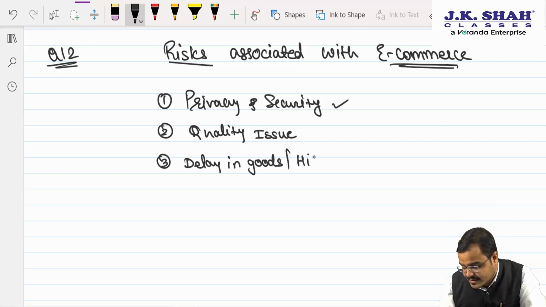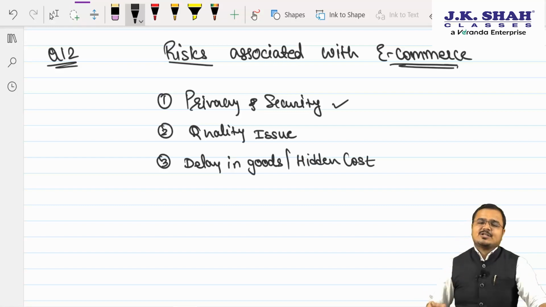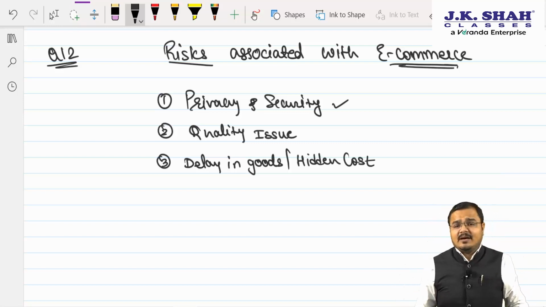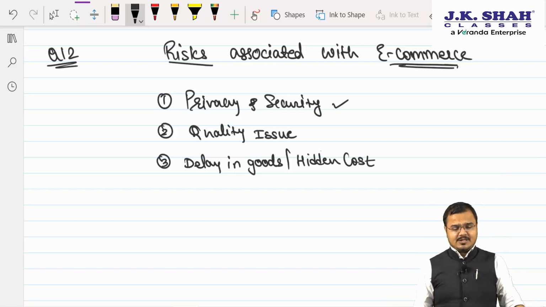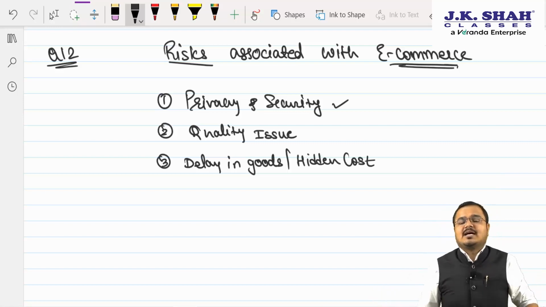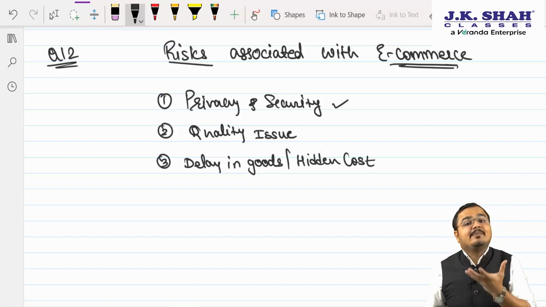And sometimes it's what? Sir, don't forget hidden cost. Okay. So chartered, delay in goods. What is it? Sir, many websites failed, or they are the successful failure only, just because they missed one of the most essential components of e-commerce. The entire success of e-commerce business lies in the fact that you should make the timely delivery of goods